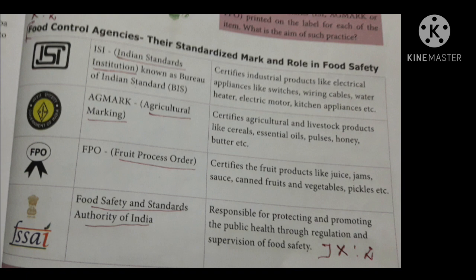The tabular column: food control agencies, their standardized mark and role in food safety. It starts from ISI mark and goes to the last one, supervision of food safety. Did you mark? Okay. So learn it. Thank you, children.